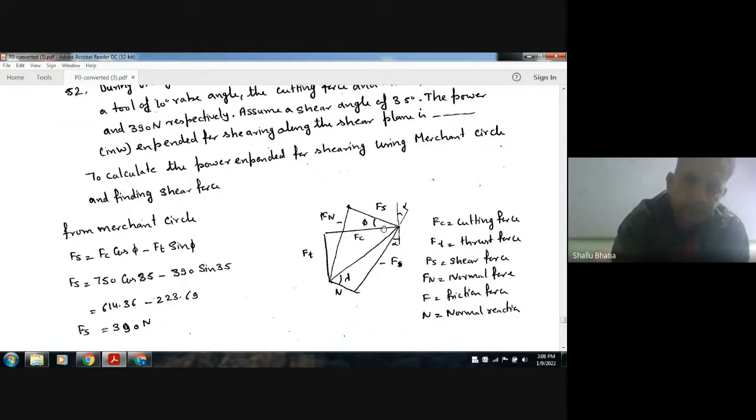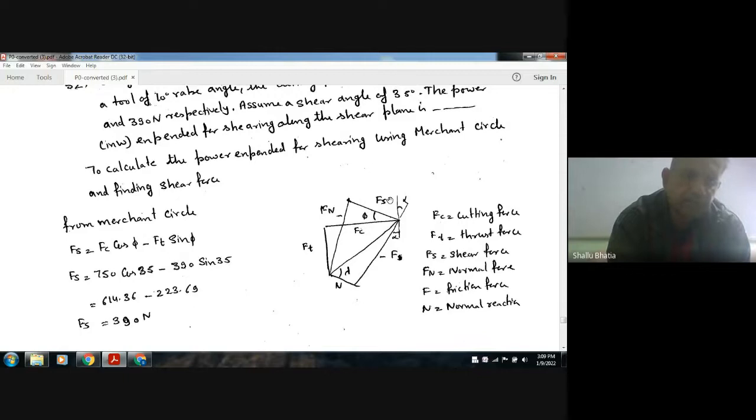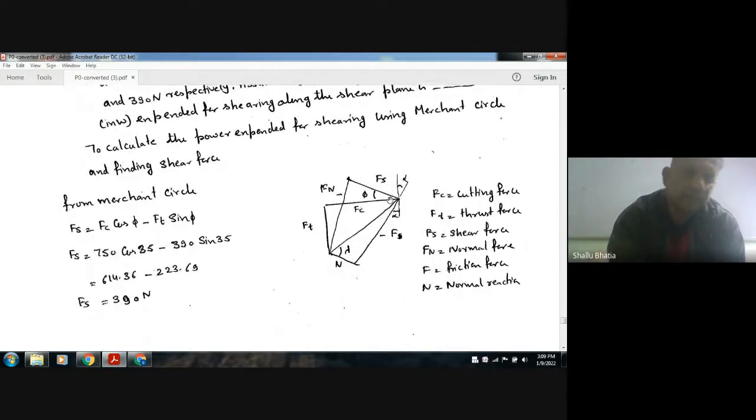First of all we have to calculate Fs. Fs is Fc cos phi minus Ft sin phi. Fc makes an angle phi with the shear plane, so we take cos phi. Perpendicular to it we take sin phi, and we subtract the Ft component. This is the method to remember the formula: draw the Merchant circle diagram, then derive Fs equals Fc cos phi minus Ft sin phi. Putting Fc equal to 750 and cos 35, we can get Fs.